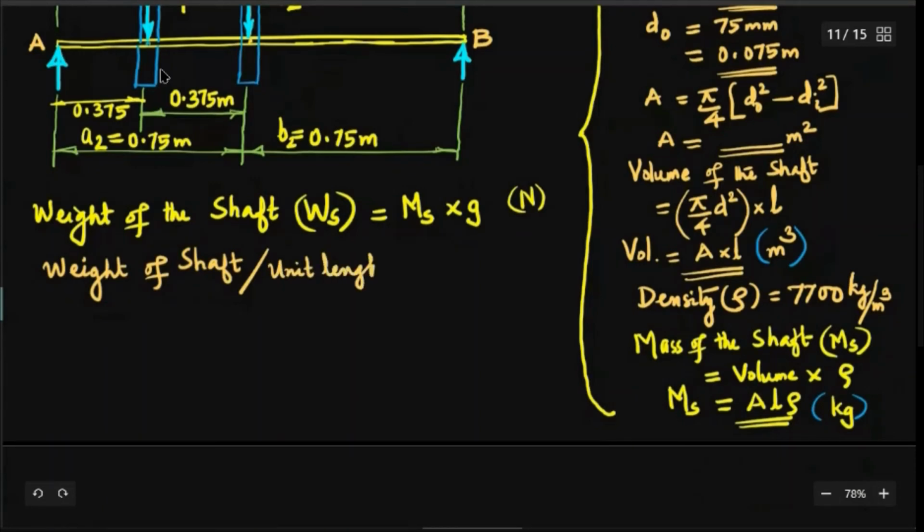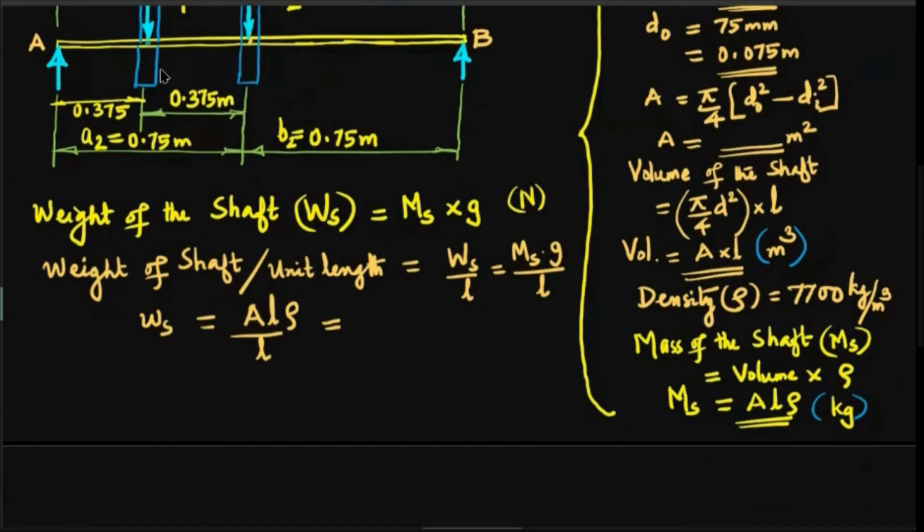How do we find it out? This weight Ws divided by L is Ms into g divided by L. And what is Ms? As I have written over here, it is area into length into density, that is A into L into rho, divided by L. So L and L will be cancelled. And what is the weight of the shaft per unit length? Let me write small ws. L and L cancel, so it is area of cross section into rho.